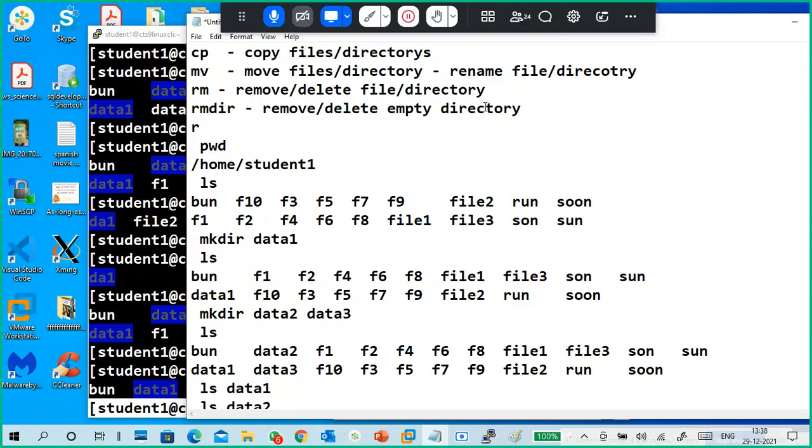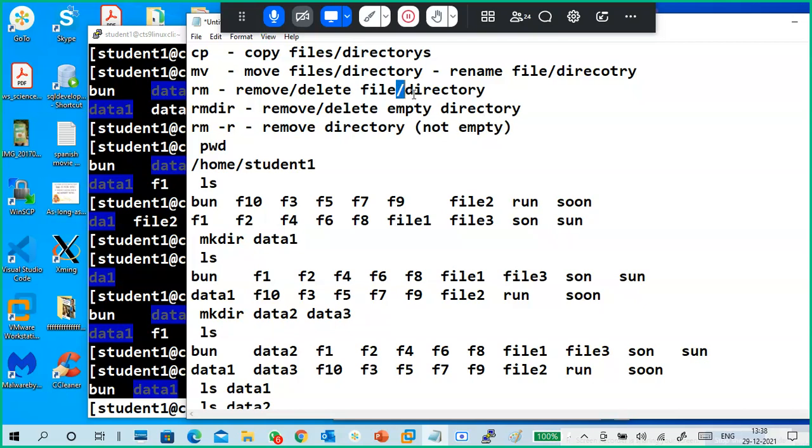And also rm space hyphen r is used to remove a directory that is not empty.